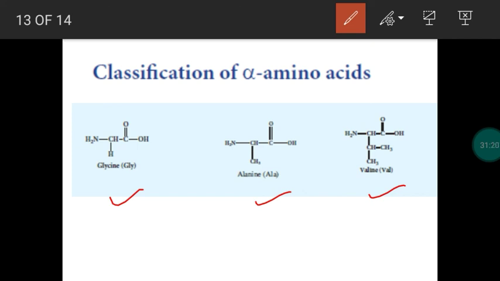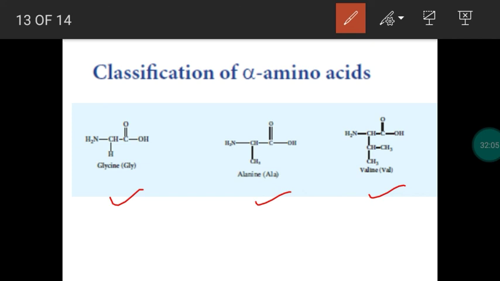Next, how can we classify the amino acids? Amino acids can be classified based on the properties. For example, if the nature of the amino acid is acid or base or neutral, we classify it into 3 types: acidic amino acids, basic amino acids, and neutral amino acids. Then, based on solubility, whether it is hydrophilic or hydrophobic in nature, it attracts water or it repels water, we have polar amino acids and non-polar amino acids. Polar means hydrophilic. Non-polar amino acid means hydrophobic, water hating nature.